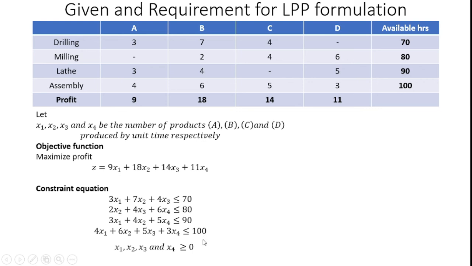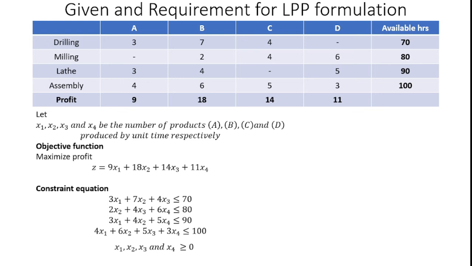Here another constraint is also available, which is that x1, x2, x3 and x4 are greater than or equal to 0, because x1, x2 are the numbers of products produced, such as from the drilling machine, so x1, x2, x3 and x4 should not be negative. Okay, so these are all the constraint equations that are available with the linear programming problem.